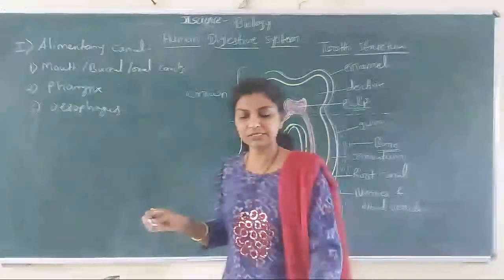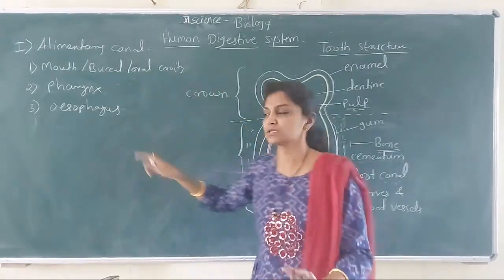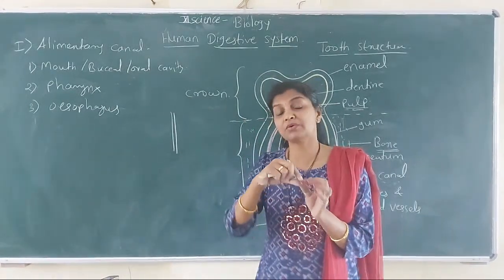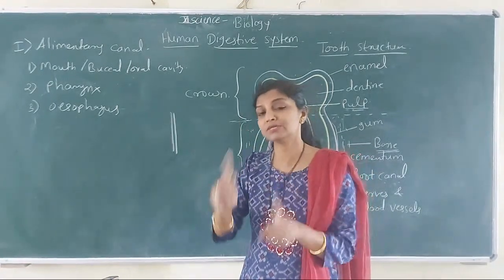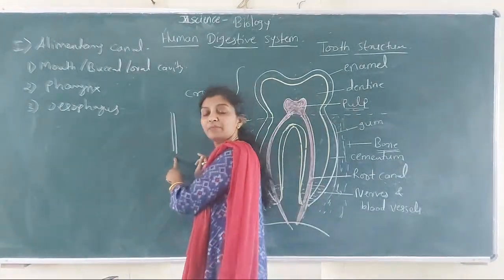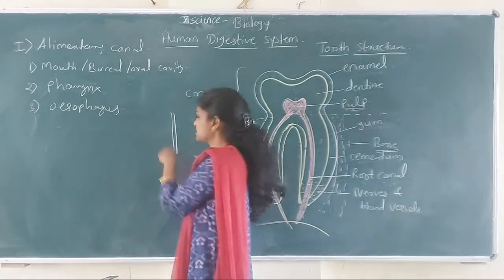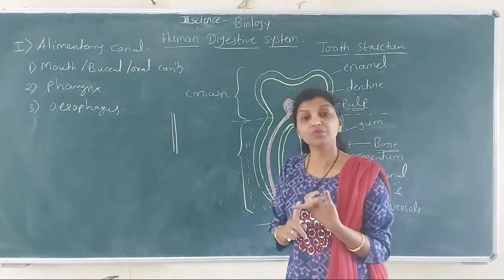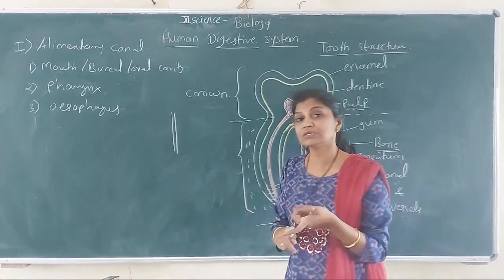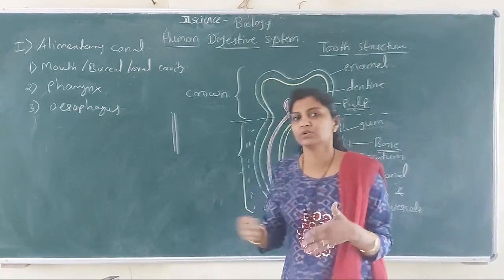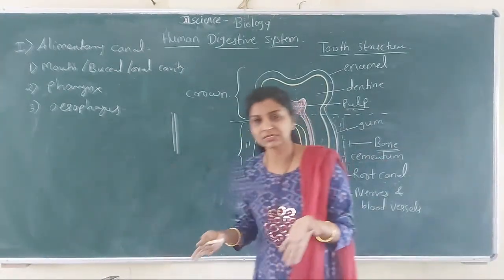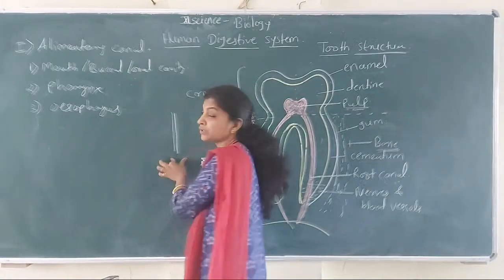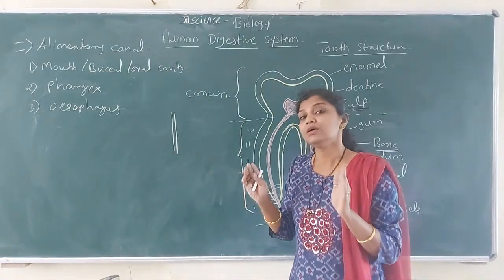So the pharynx leads to the third part, that is the esophagus, which is about 25 centimeter long muscular tube. That is made up of muscles. Smooth muscles are present in the wall of the esophagus. There are three types of muscles, and out of these three, one is smooth muscle. We will learn about muscles in the tissue chapter. For now, even if you don't know, smooth muscle is the name of a type of muscle. So the esophagus has a tubular structure made up of smooth muscles.